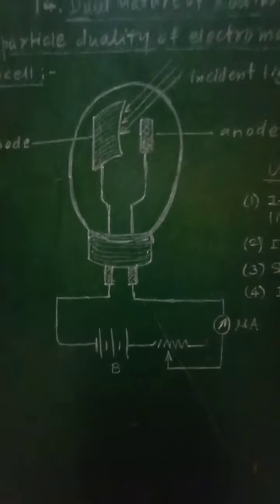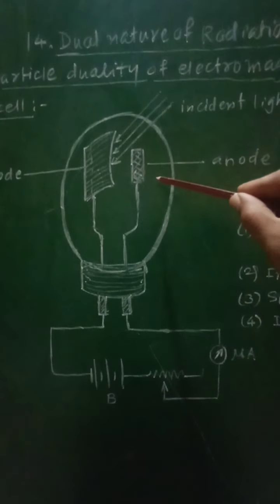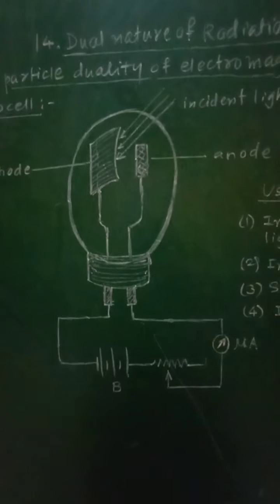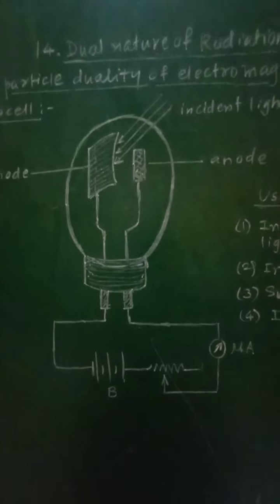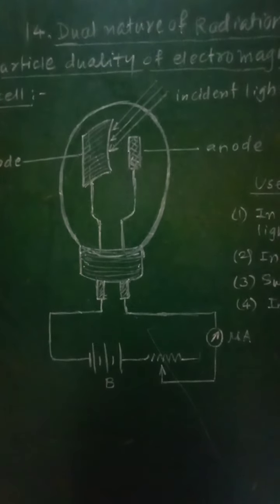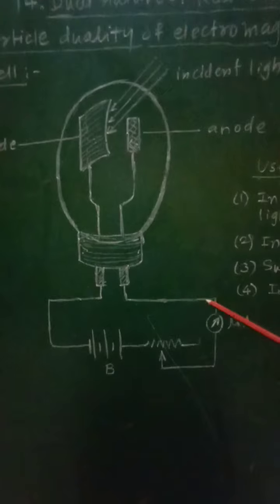Now these electrons are attracted towards the anode. The anode will attract these electrons due to the applied electric field. Then the generated photocurrent is measured by the microammeter.